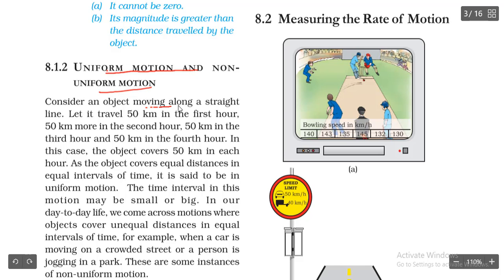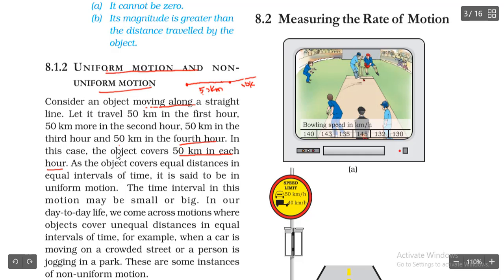So consider an object moving along a straight line. For example, think that an object is moving along a straight line. Let it travel 50 kilometers in the first hour, 50 kilometers more in the second hour. For 1 hour it has covered how many kilometers? 50 kilometers. After 1 hour again it has covered 50 kilometers. Third hour 50 kilometers, and in the fourth hour also it has covered 50 kilometers. So in this case the object covers 50 kilometers in each hour.